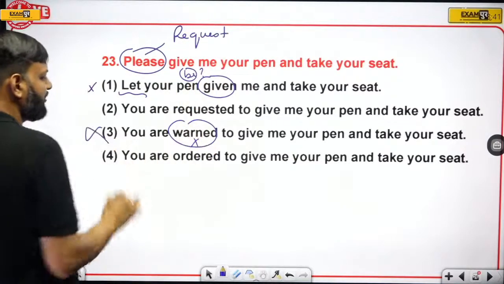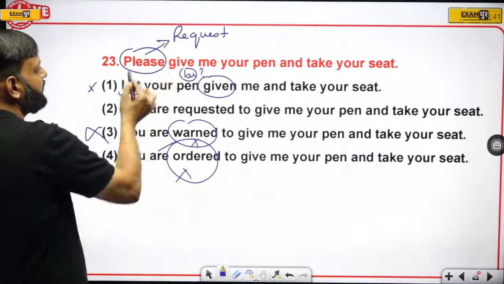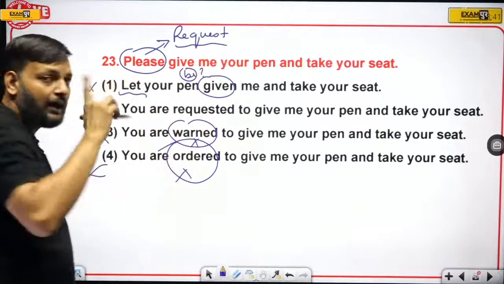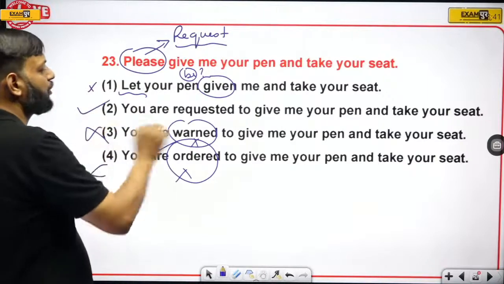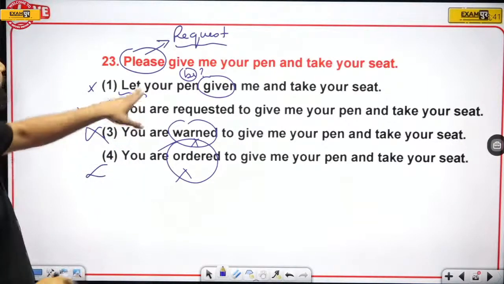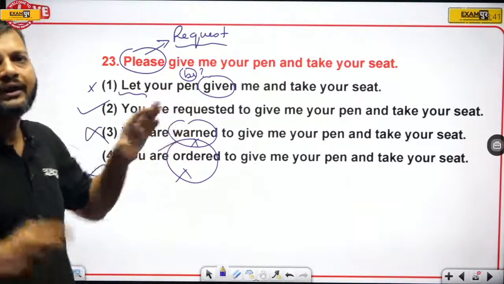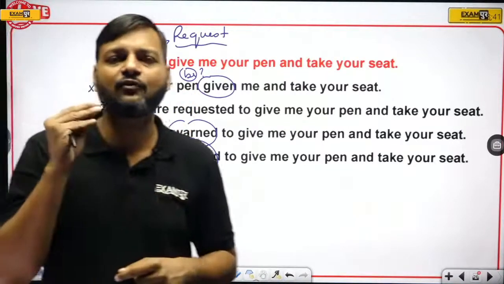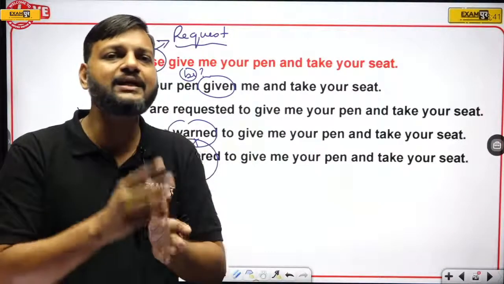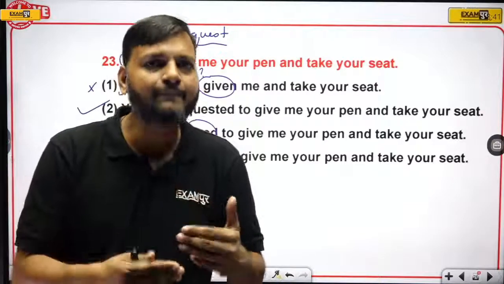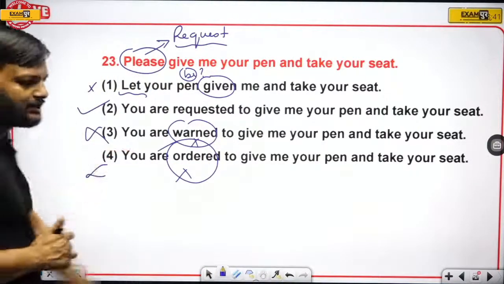So warned cannot be the answer. "You are ordered" can also not be the answer, because since "please" is there, the appropriate word is "request." So only one option is there which has the word "request," it is the right answer. So option number 1 has been eliminated because "be" is not there. If you are using "let" in a sentence, it is very important to use "be" before the third form. Without "be," passive sentence is not possible. Okay, so option number 2 is the right answer.